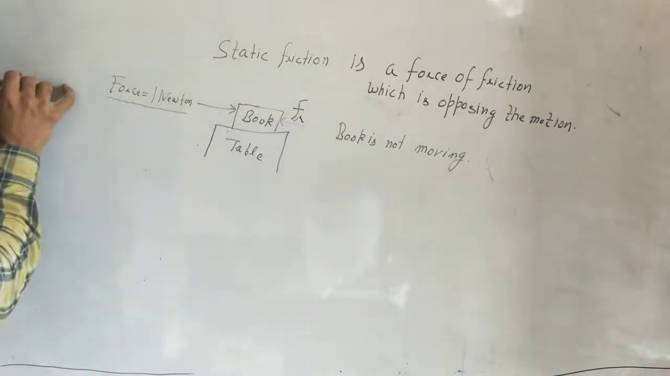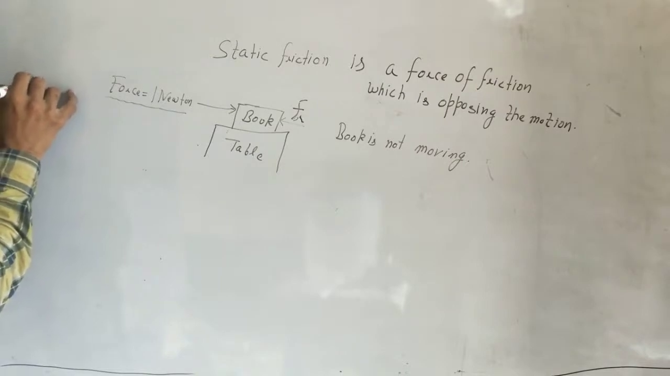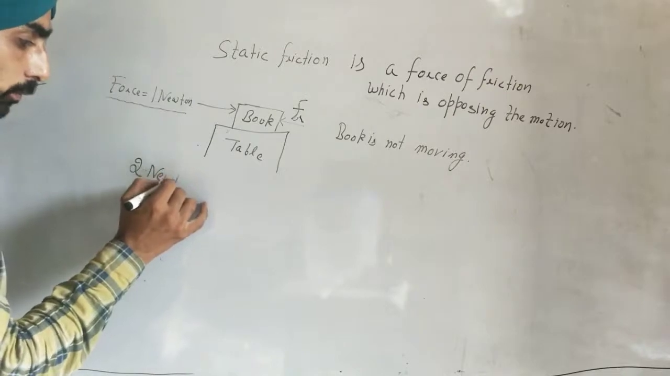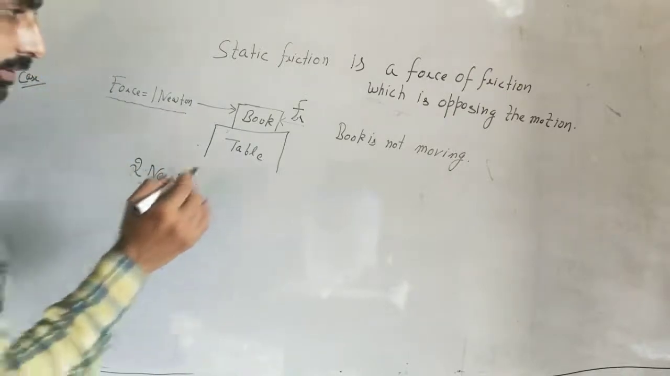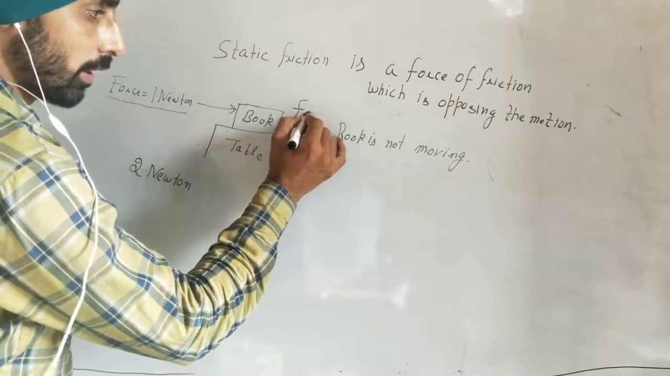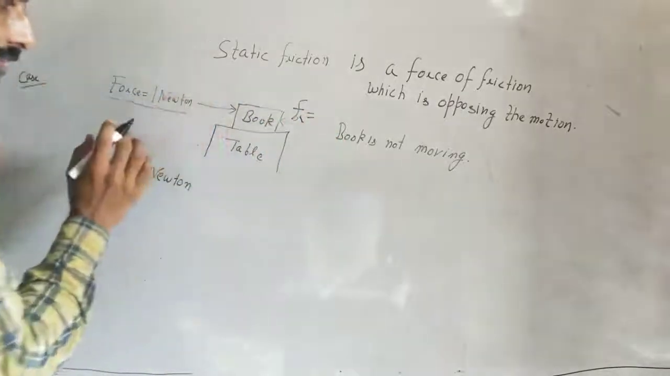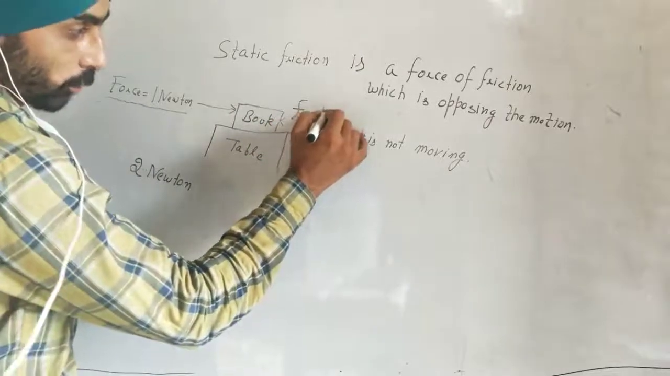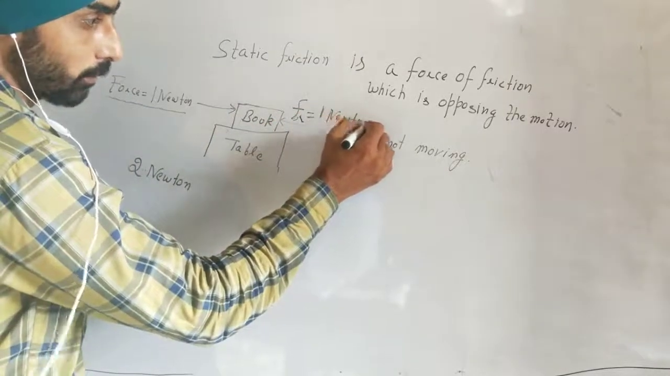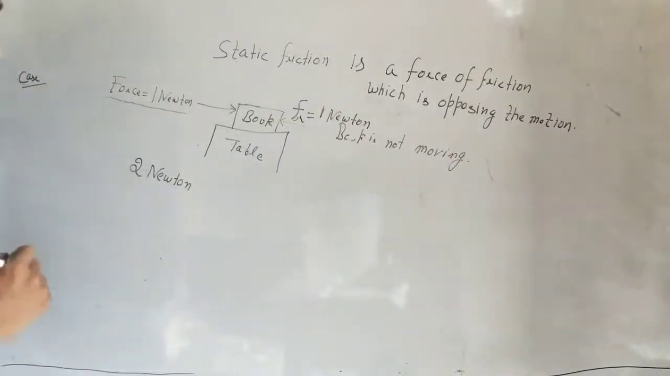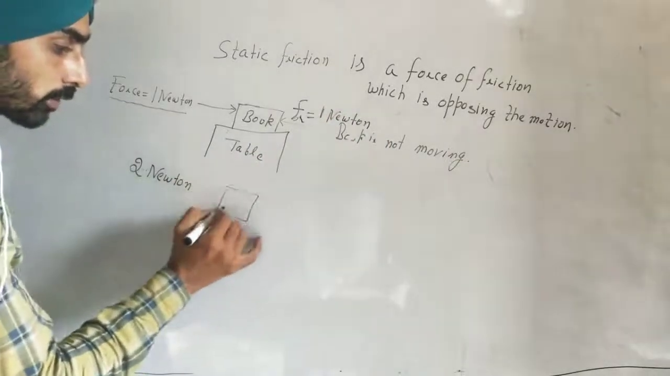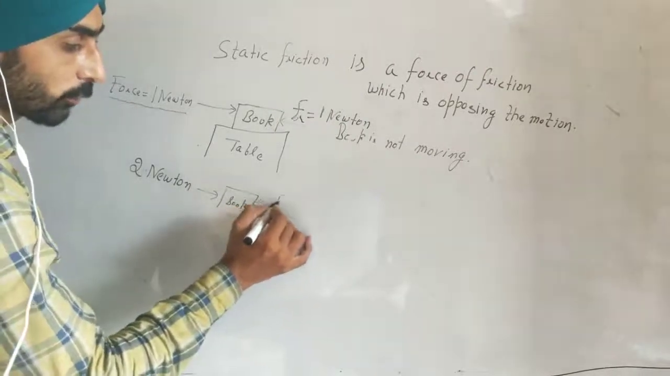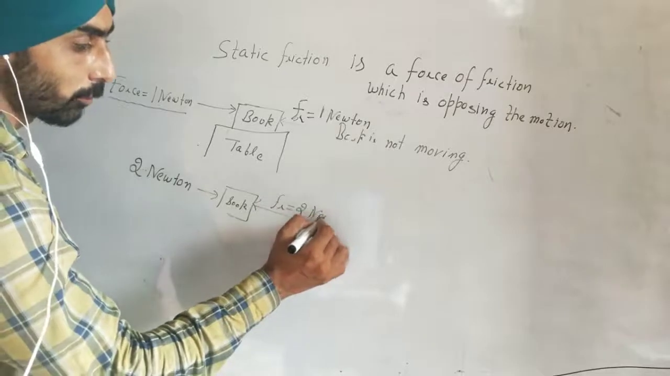Now you need to expand the case. Suppose now you apply 2 Newton. The book is still not moving. You applied 1 Newton before. What is the value of the frictional force? If the book is not moving, it should be 1 Newton, since only then will the net force be 0. Now you apply 2 Newton on the book. The book is still not moving. That means how much frictional force is acting? 2 Newton. That's why the book is not moving.